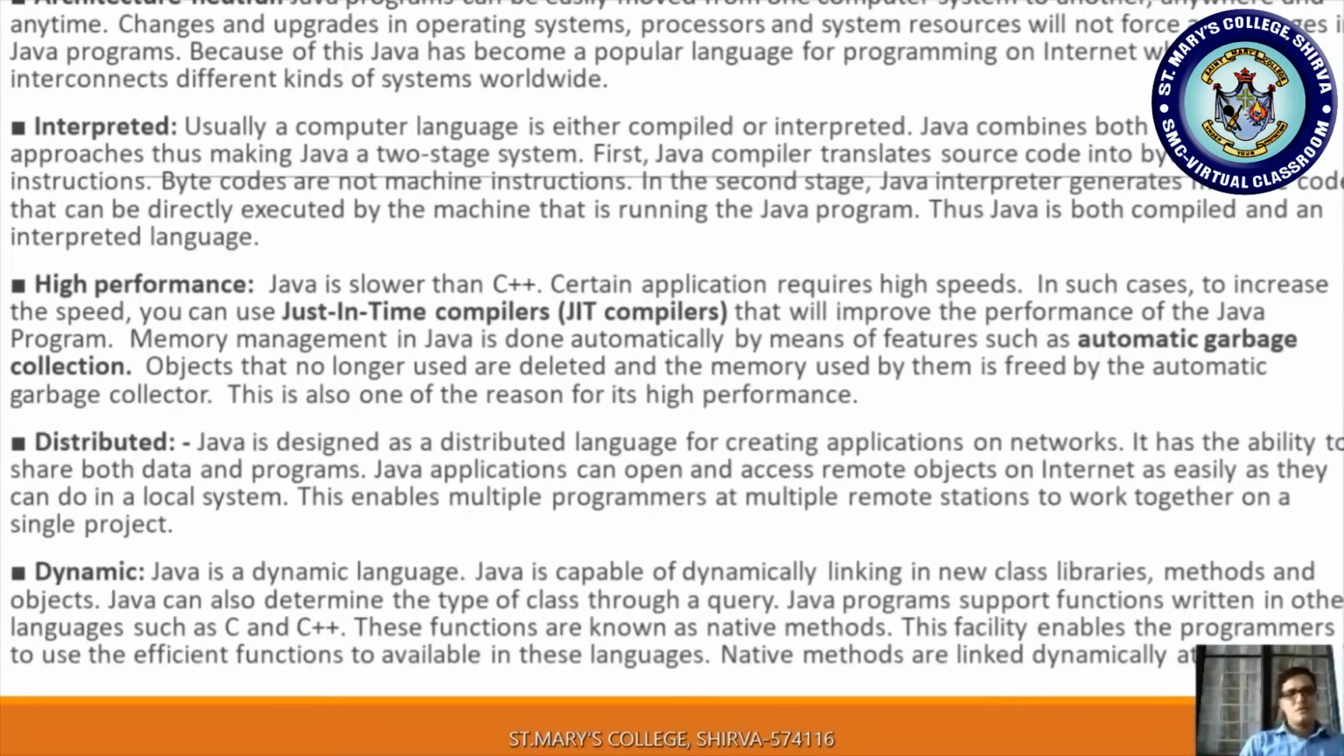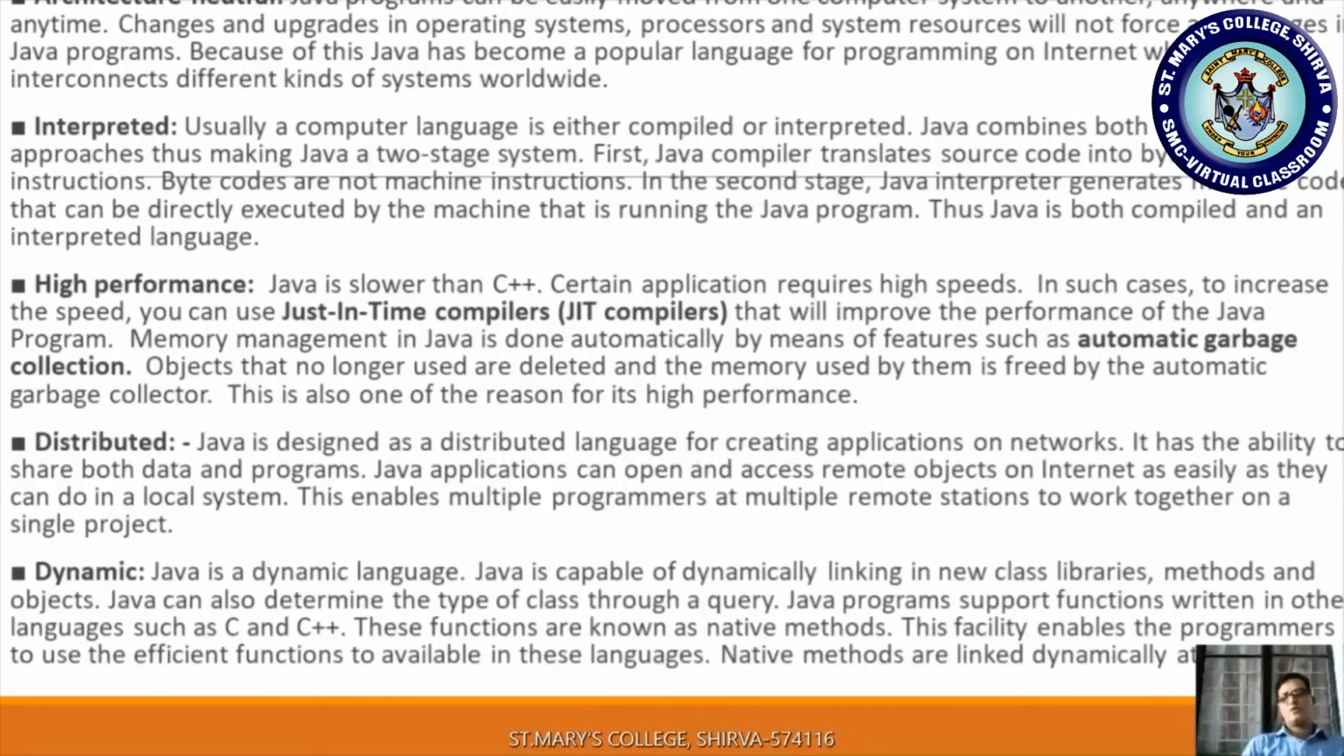And the next feature is distributed. Java is designed as a distributed language for creating applications on a network. Distributed means we have to transfer, right? You can transfer over the internet, right? Such kind of application is also possible. So through the network we are accessing, for example, the central banking system. The server is maintained somewhere, the application is maintained somewhere and used somewhere else, right? All these are possible by using a distributed system. It has the ability to share both data and programs.